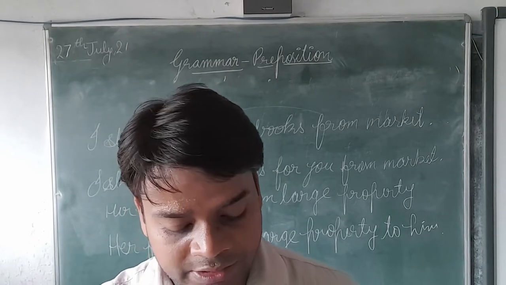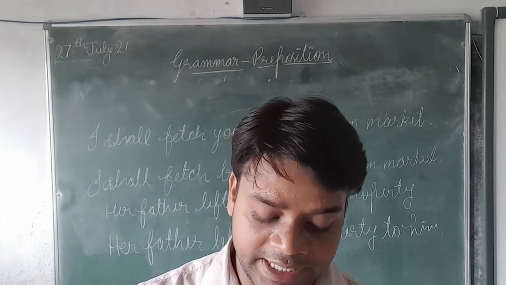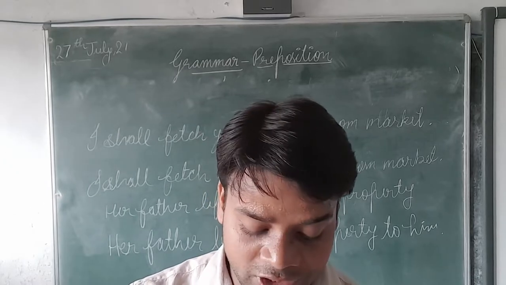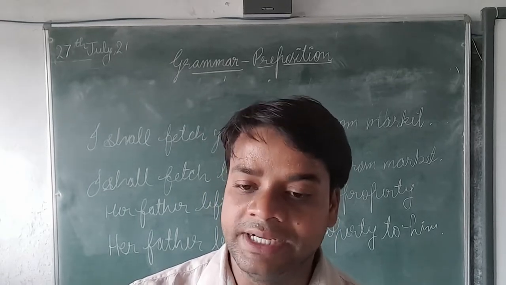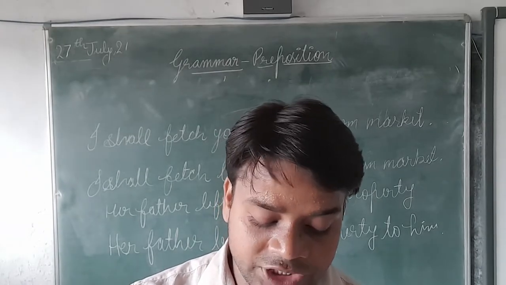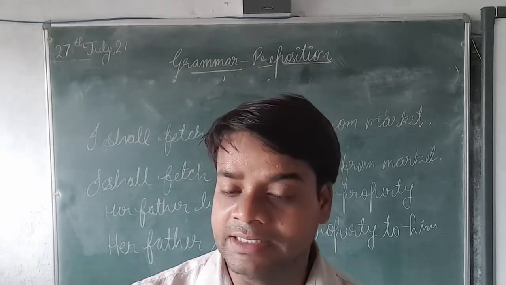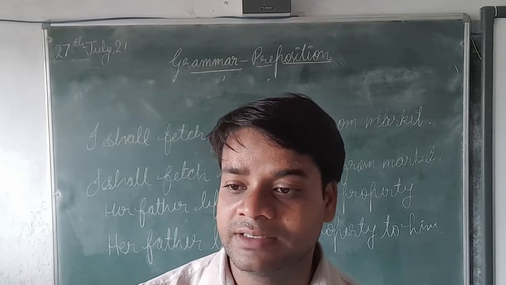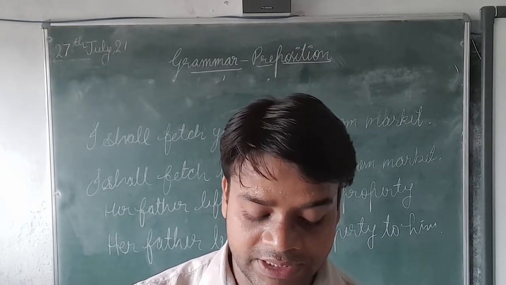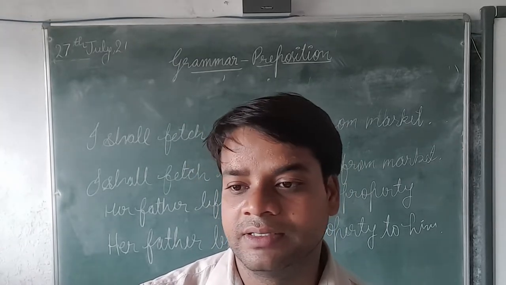Okay, so: I shall fetch you books from market. This is the first sentence, and in this sentence "you" is the indirect object, so "for" is not given there. But in the second sentence, I shall fetch books for you from market. So this is the example that you can understand of omission of preposition before indirect object. Okay, the second example. Yes, Palak.